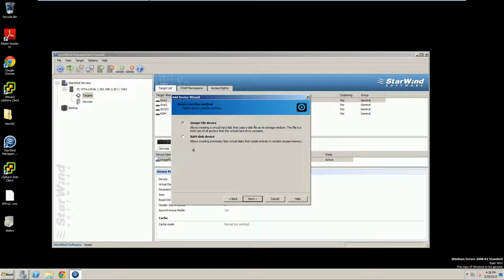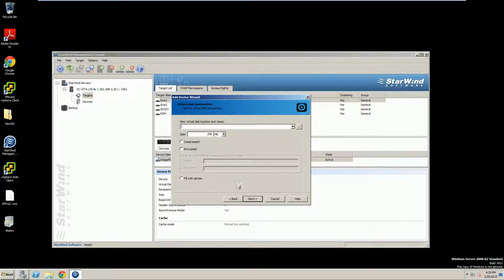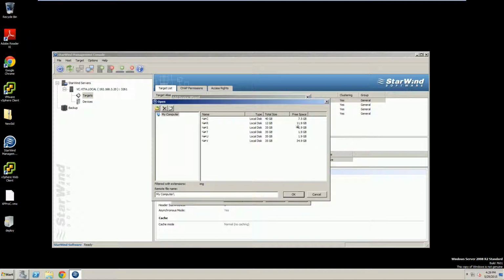We're going to do an image file. We're going to create a new virtual disk. We are going to put this on V drive. We're going to call it iSCSI 4.img.